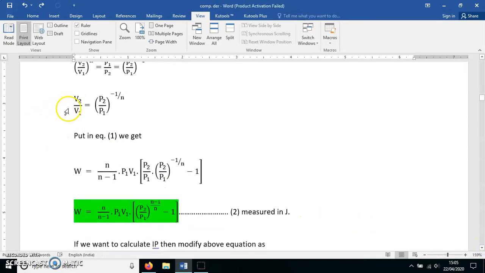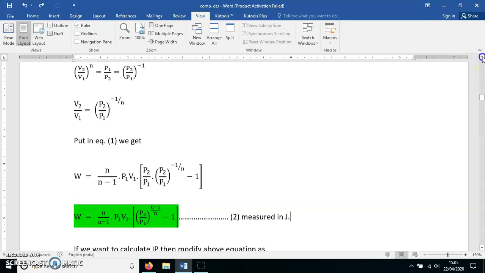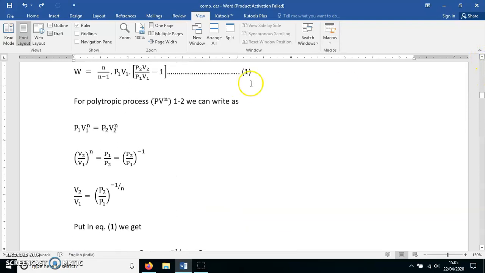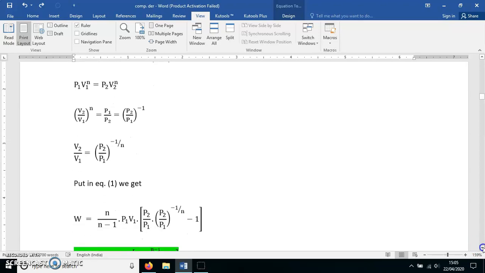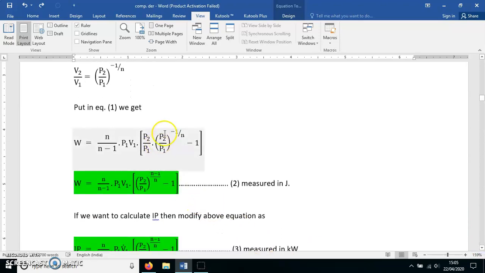Now put this V2 by V1 in equation 1. What is equation 1? This one. So this V2 by V1 I have obtained from this, and the value of V2 by V1 is P2 by P1 raised to minus 1 by N. Put it here. After putting it here, I am writing equation 1 again: N upon N minus 1 P1 V1.